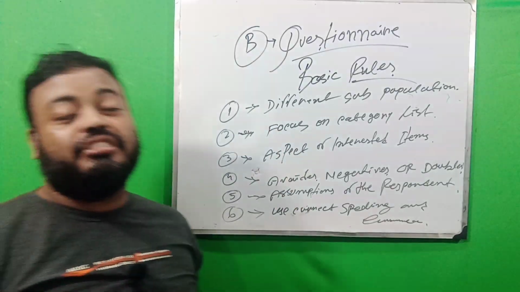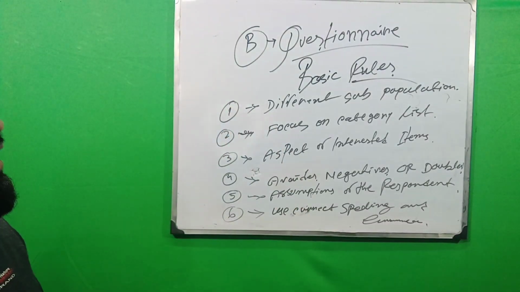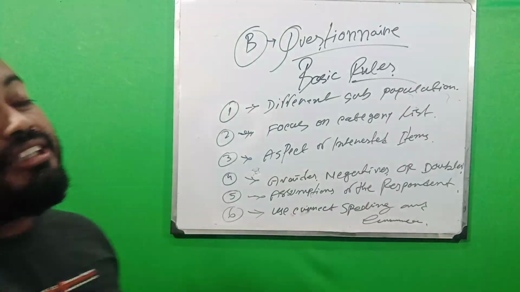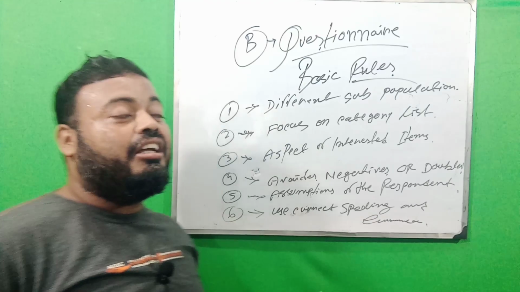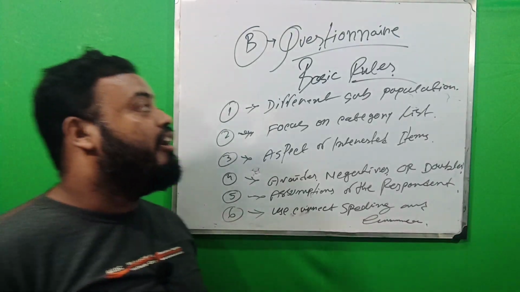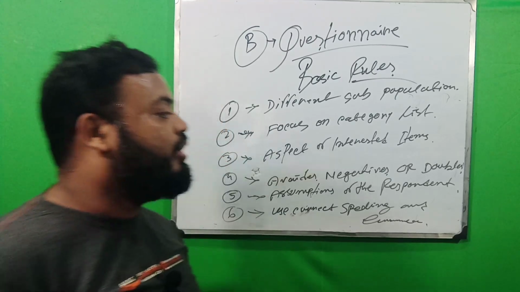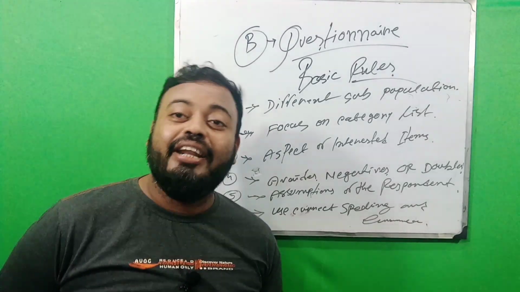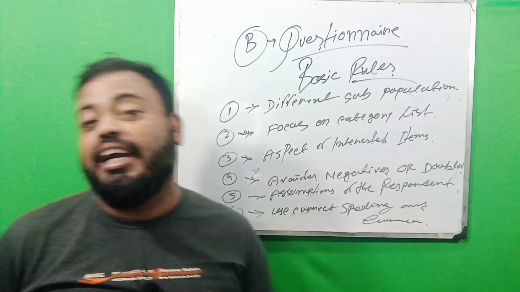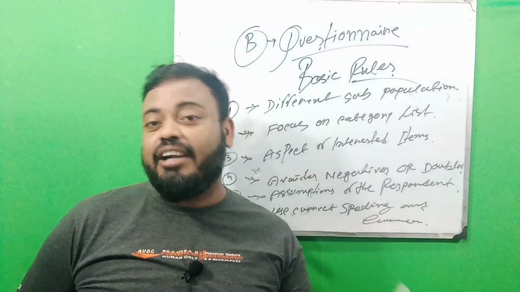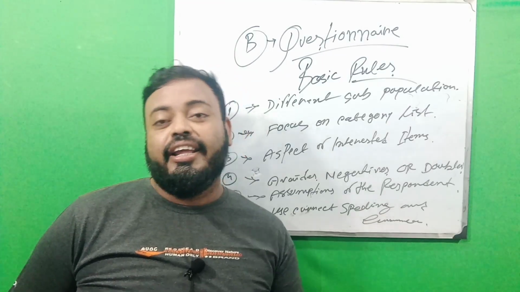The researcher must avoid negative errors when making the questionnaire, and must not mix double items in the questionnaire. Next is the assumptions of the respondent. When the researcher makes the questionnaire, they assume what the answer to that question will be.